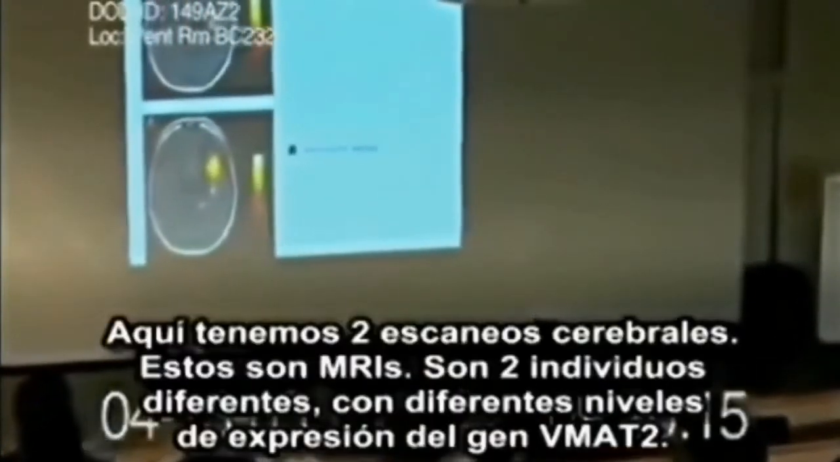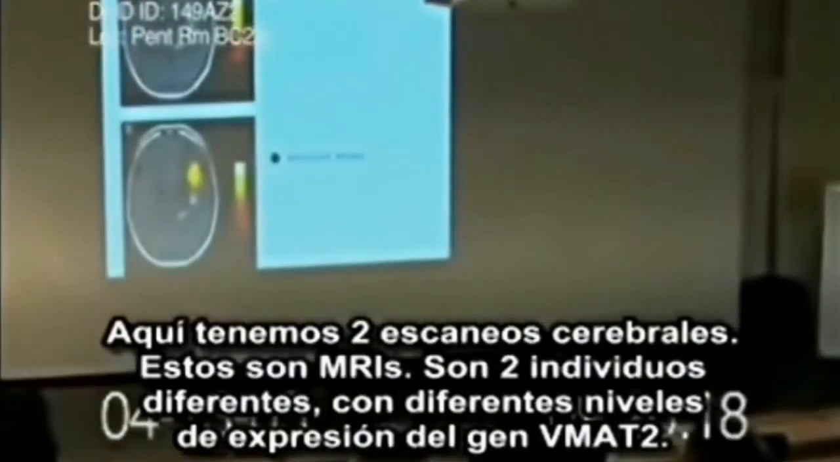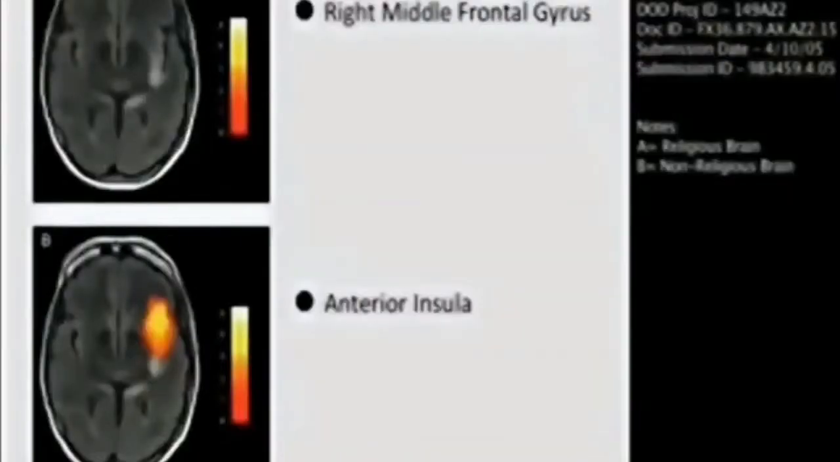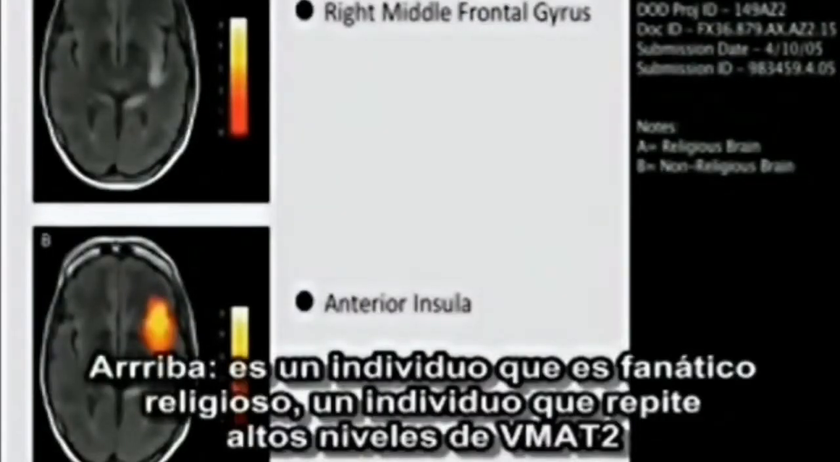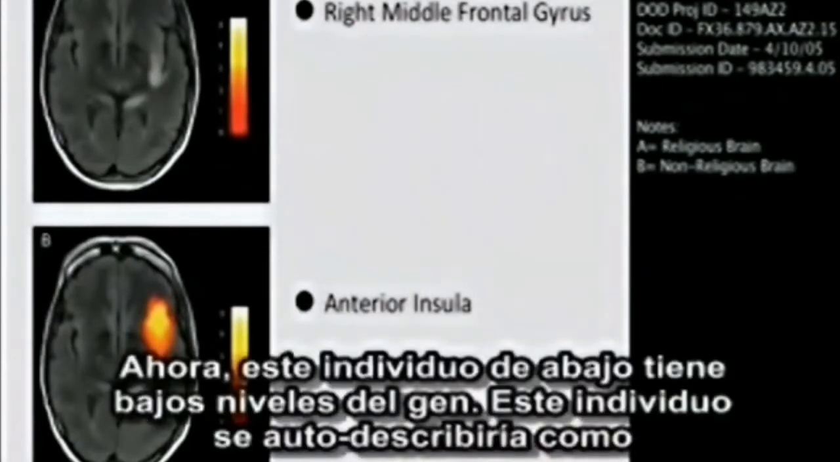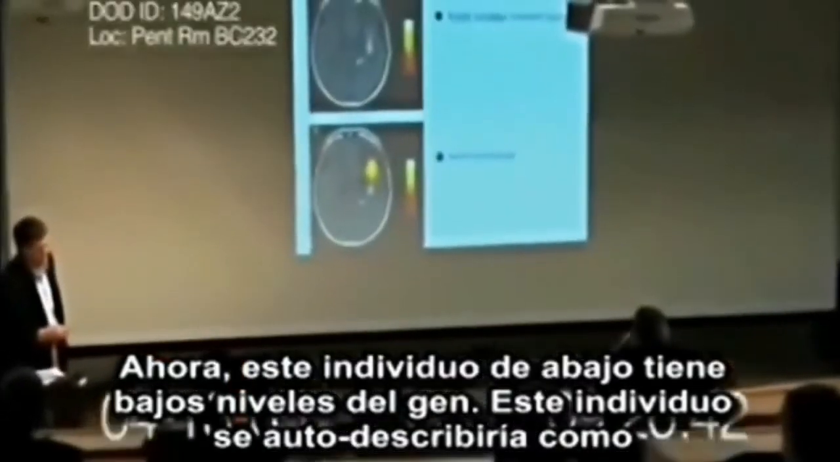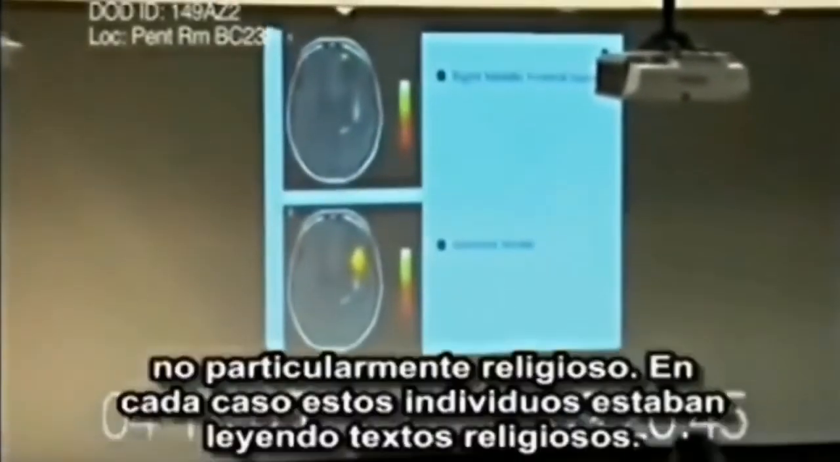So we have some very, very remarkable data in this next slide. Here we have two brain scans. These are fMRIs. These are two different individuals with different levels of expression of VMAT2. On top is a religious fanatic, an individual, and we've repeated this numerous times, that has high levels of VMAT2. Now, this individual down here who had low levels of the VMAT2 gene would self-describe as not particularly religious. In each case, these individuals were read a religious text.